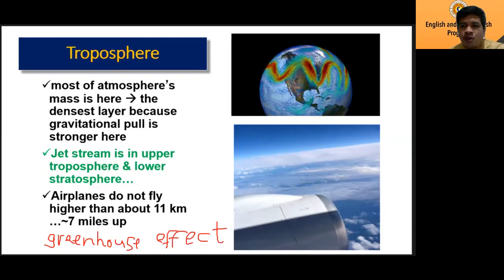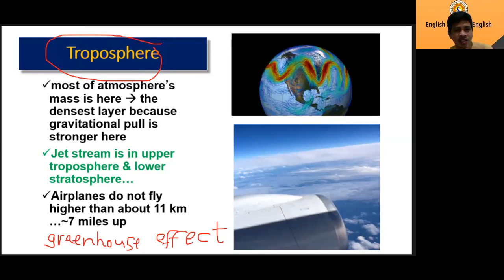When you say greenhouse effect, this is the warming of the Earth's surface, specifically the troposphere, because of the presence of water vapor, carbon dioxide, methane, and other gases in the air.